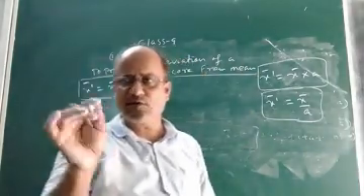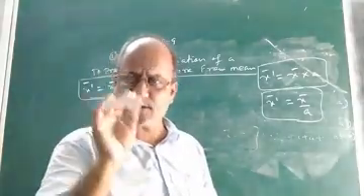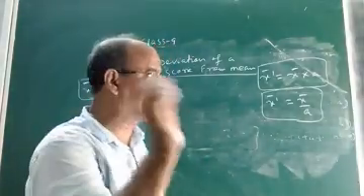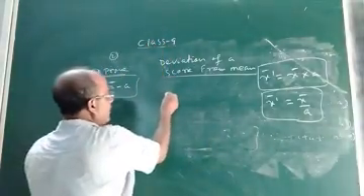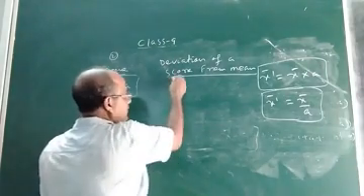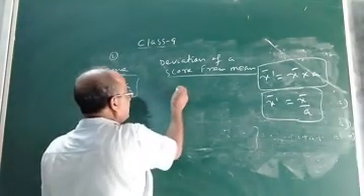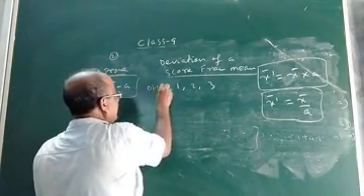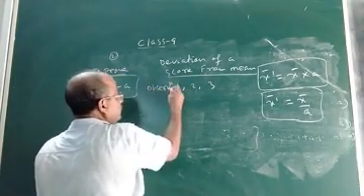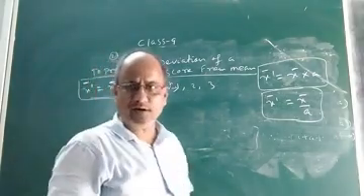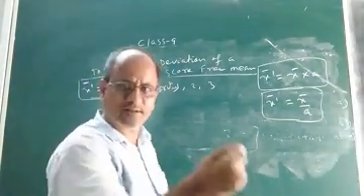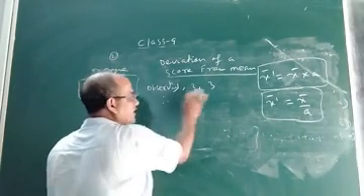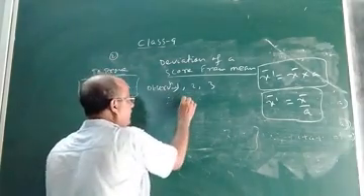Suppose you are given a set of n observations. I am giving you one example, so you can understand better than the formula. Suppose you are given 3 observations, say 1, 2 and 3. Now you find the mean. These are ungrouped data, so you know how to find it.